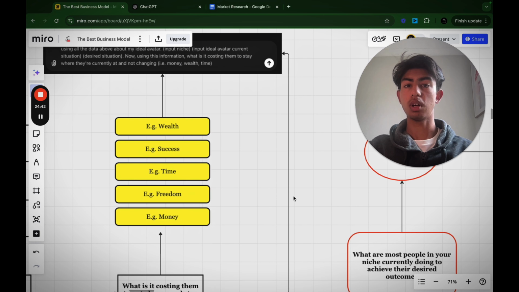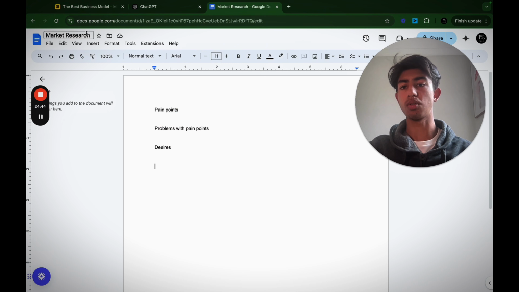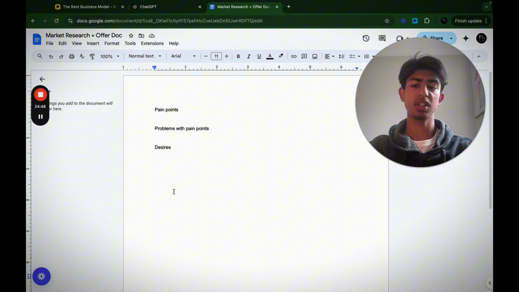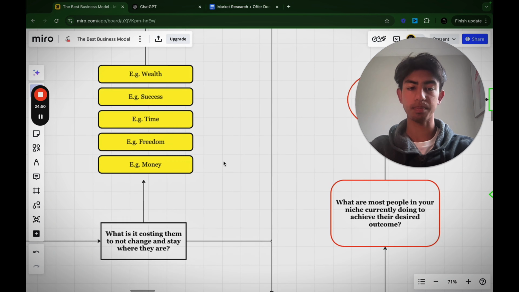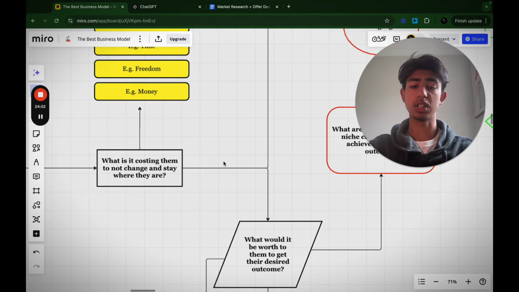Now you've got those. I want you to put it in a Google Doc as well, on your market research Google Doc. Name it market research plus offer doc. And then you can have a market research section above and an offer section at the bottom for this one, because this is extremely, extremely important.